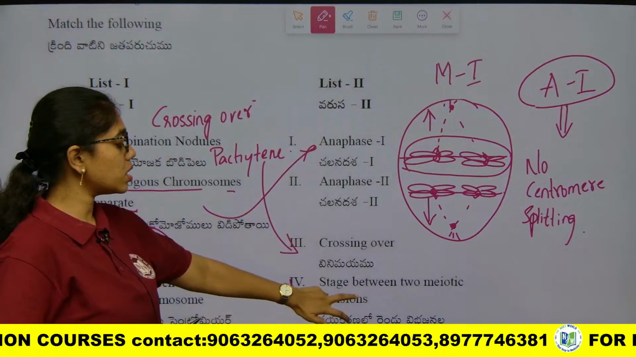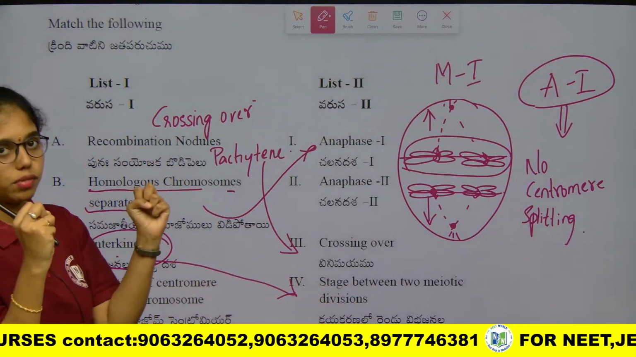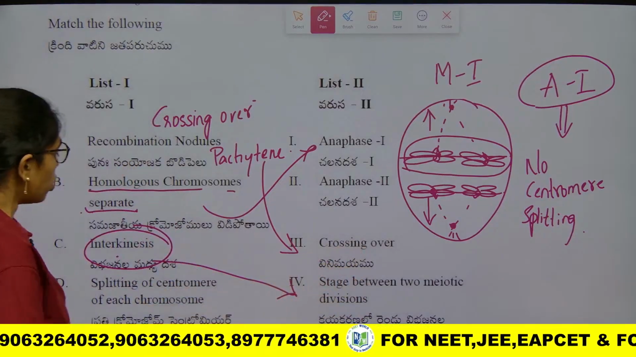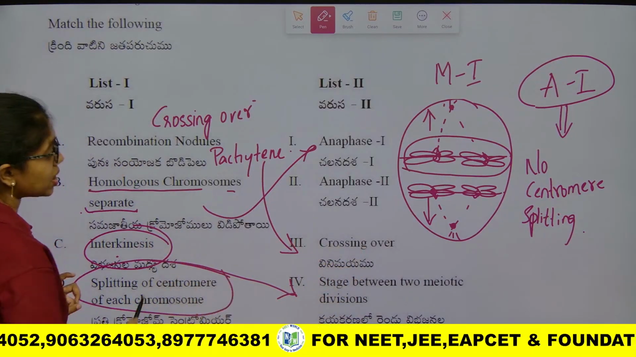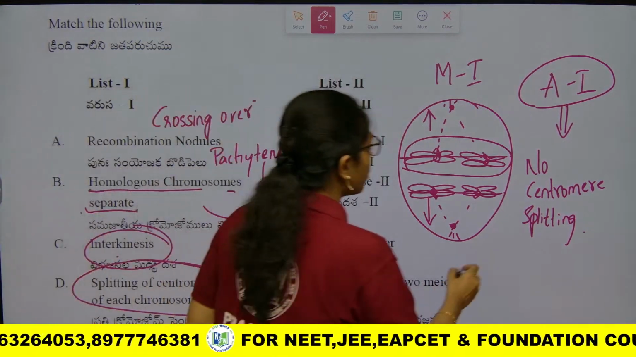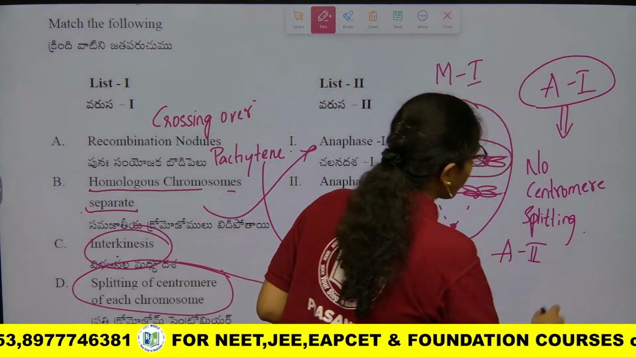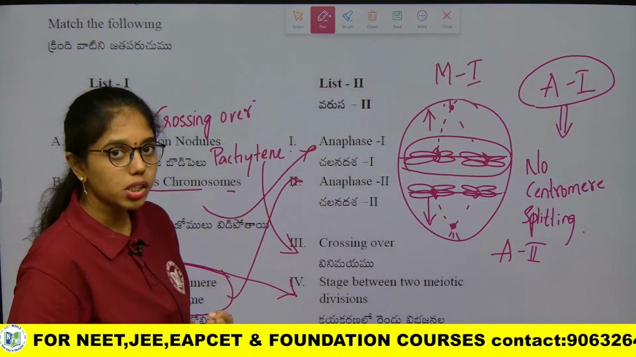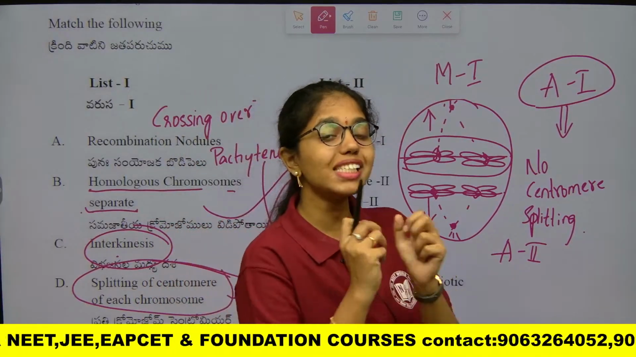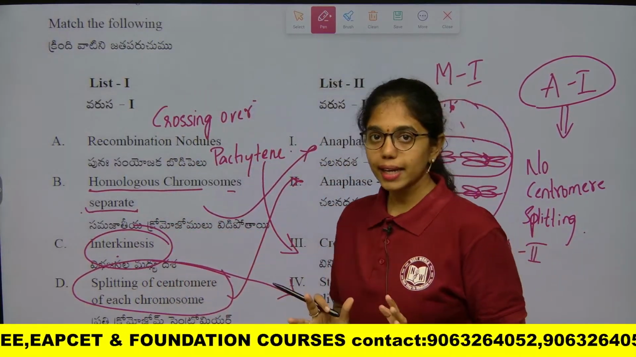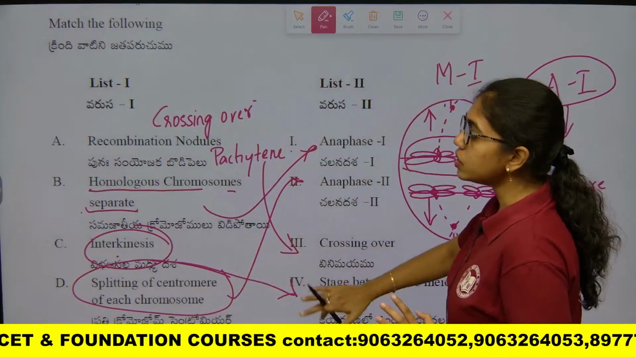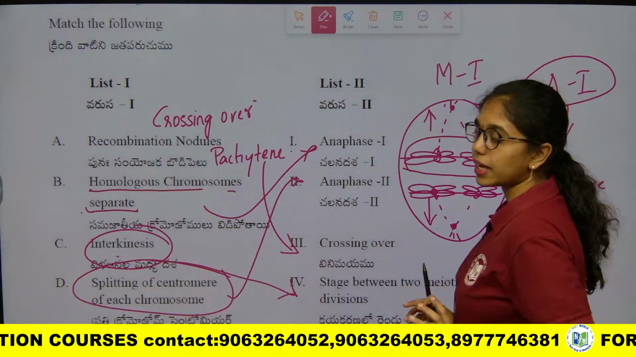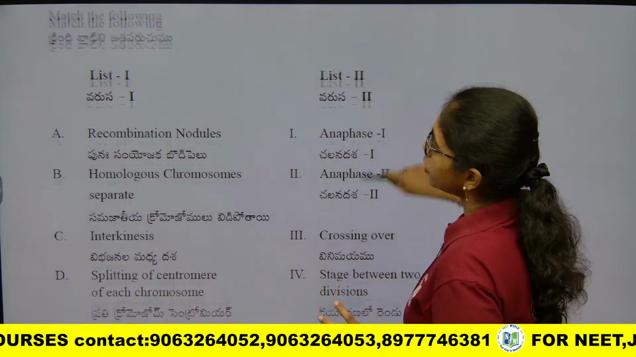Interkinesis. Interkinesis is the stage between two meiotic divisions, between meiosis 1 and meiosis 2. Next, splitting of centromere. Centromere splitting will happen during anaphase 2. In anaphase of mitosis and in anaphase 2 of meiosis, centromere splitting occurs. Clear beta? So now this is how you can decode this option. The activities and phases are given out here. Next question.